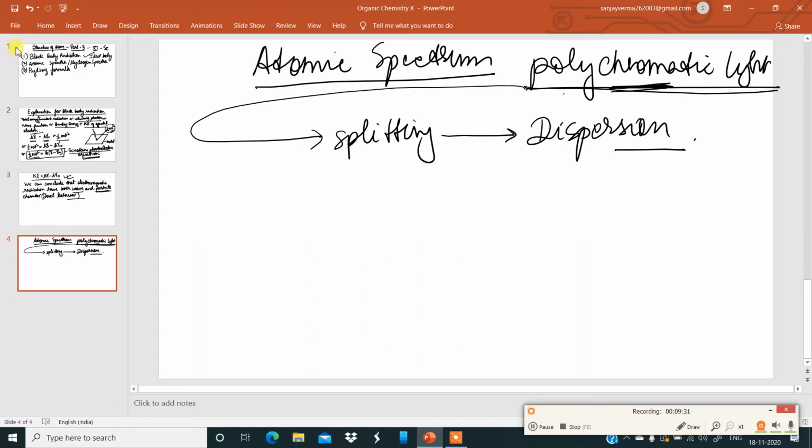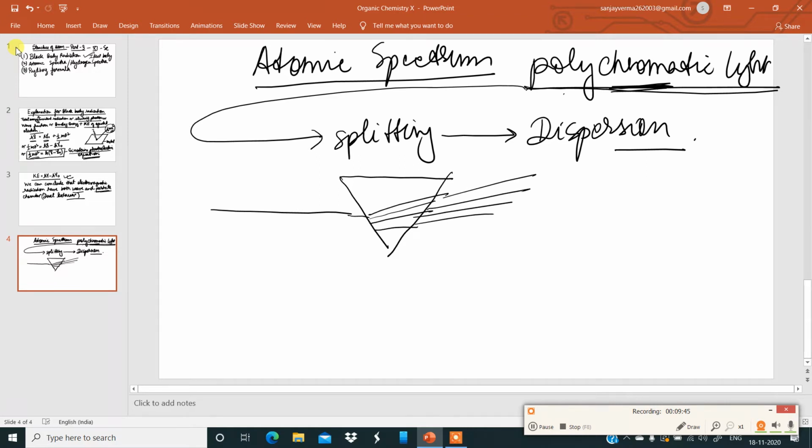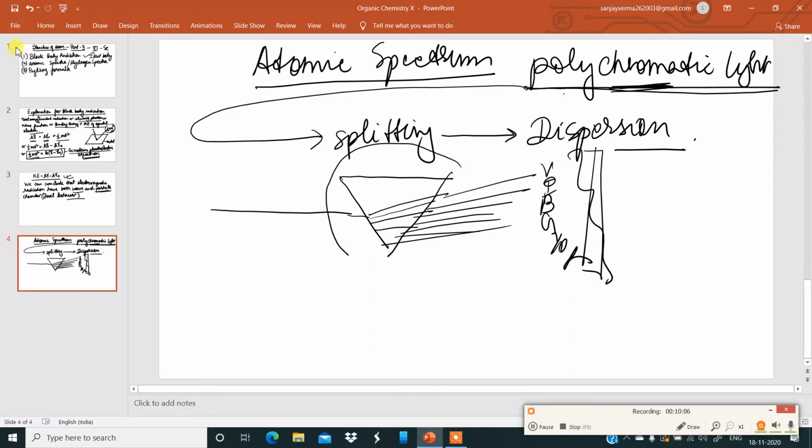So if there is a polychromatic light, and it is falling on a dispersion medium, you obtain lines like this. You can obtain them on a screen. Whatever you get on the other side on a screen is the spectrum. The instrument used to separate radiations of different frequencies or wavelengths is called spectroscope. So this glass prism can be put and used inside a spectroscope.